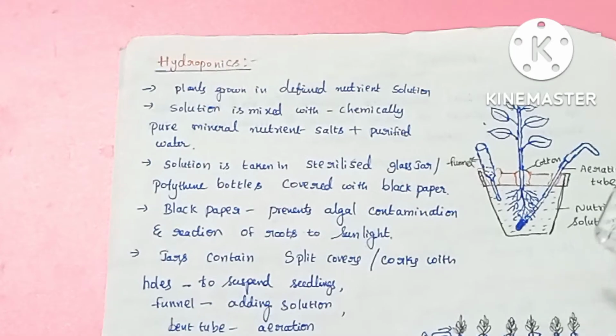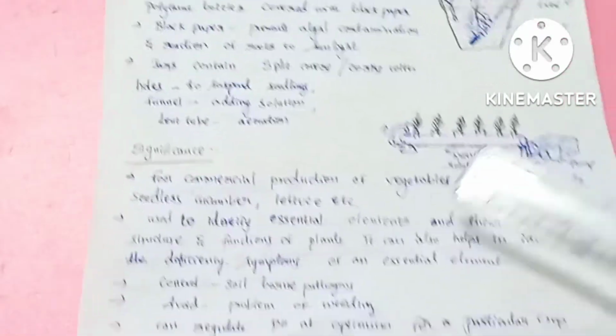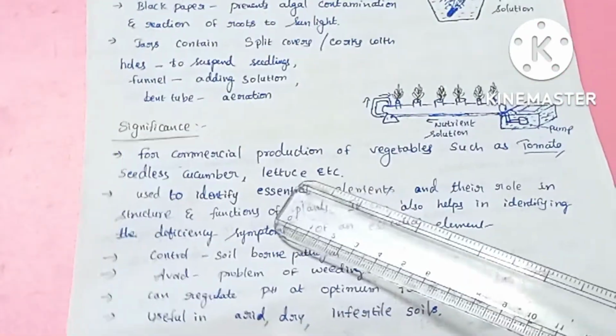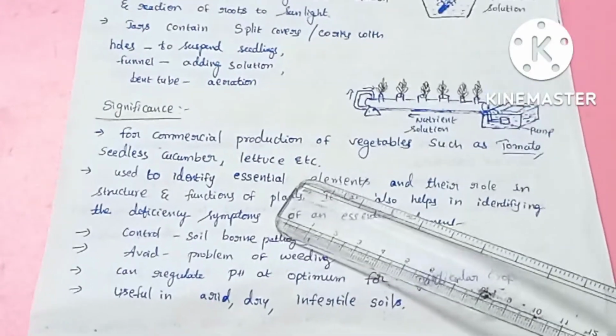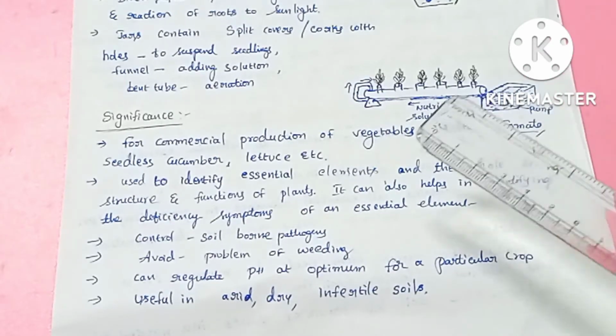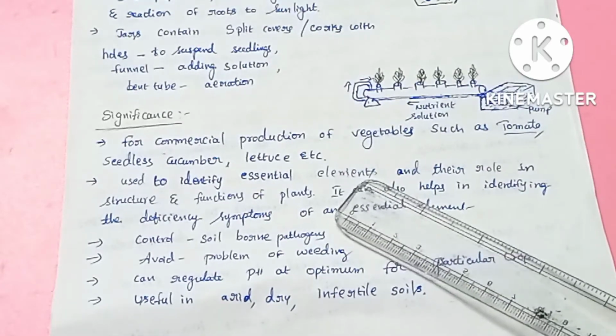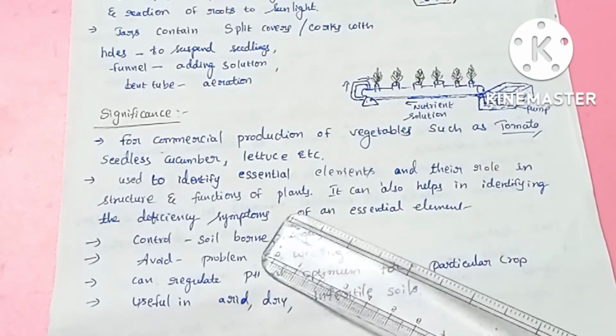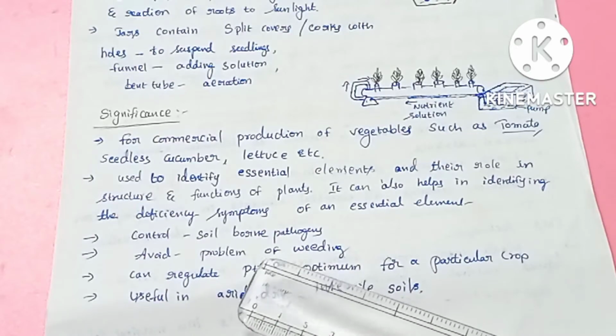And next one is significance. So, significance of hydroponics. What is the importance of hydroponics? Here, hydroponic culture is useful for the commercial production of various vegetables such as tomato, seedless cucumber, and lettuce. For growing vegetables on a larger scale, hydroponics is the important one.